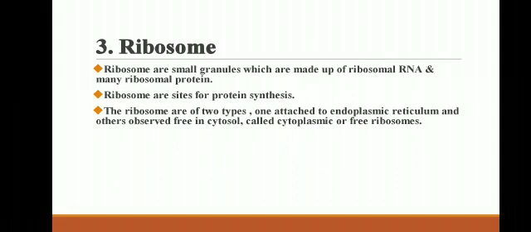The third cell organelle is the ribosome. Ribosomes are small granules which are made up of ribosomal RNA and many ribosomal proteins. Ribosomes are the site for protein synthesis. The ribosomes are of two types: one attached to the endoplasmic reticulum, and the other observed free in the cytosol, called cytoplasmic or free ribosomes.